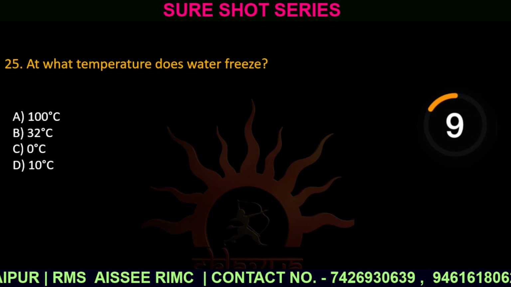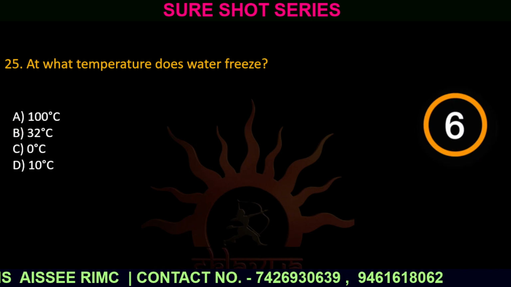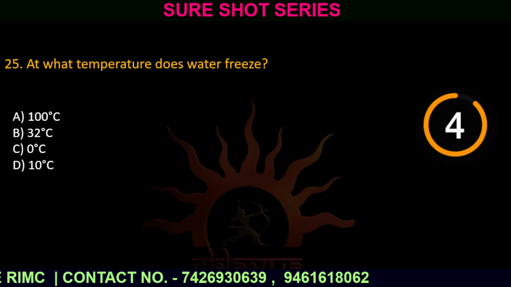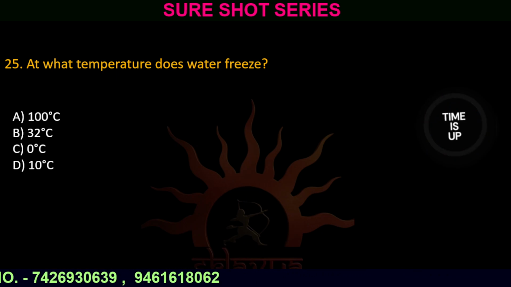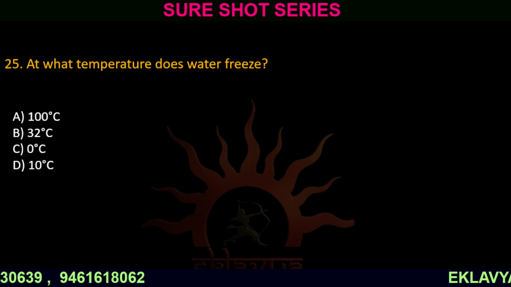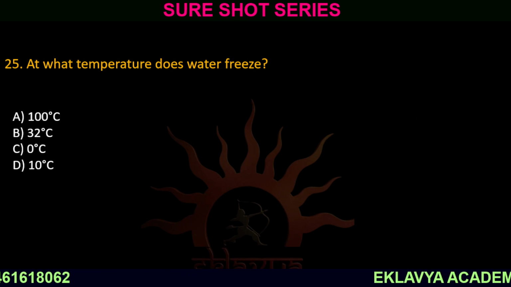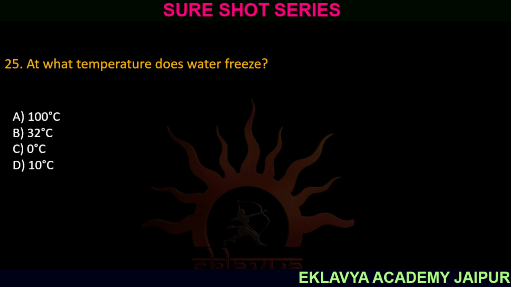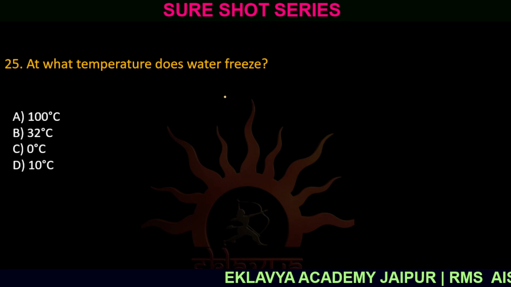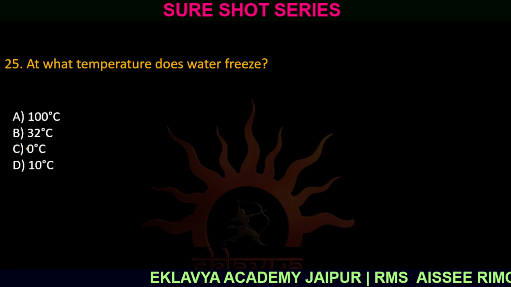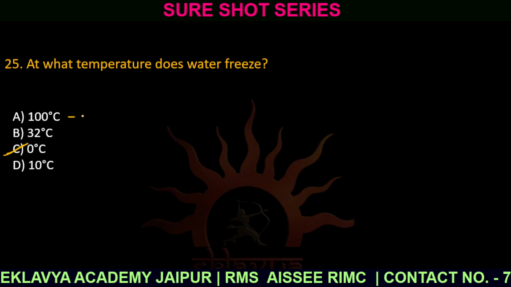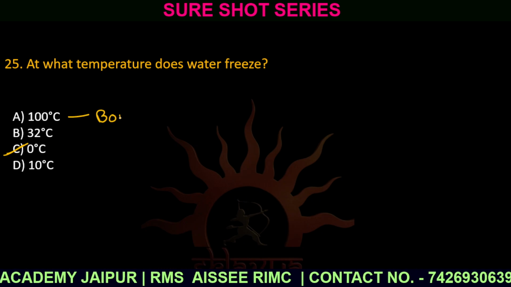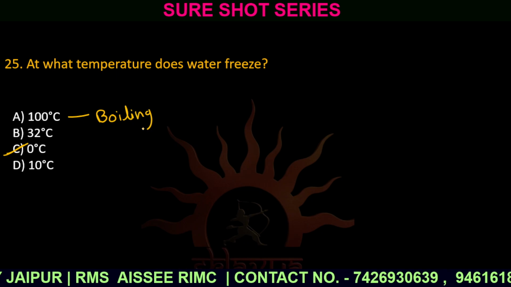Question number 25. At what temperature does water freeze? Option number A, 100 degrees Celsius. Option number B, 32 degrees Celsius. Option number C, 0 degrees Celsius. And option number D, 10 degrees Celsius. The correct answer is option number C, 0 degrees Celsius. And at 100 degrees Celsius, water starts boiling.